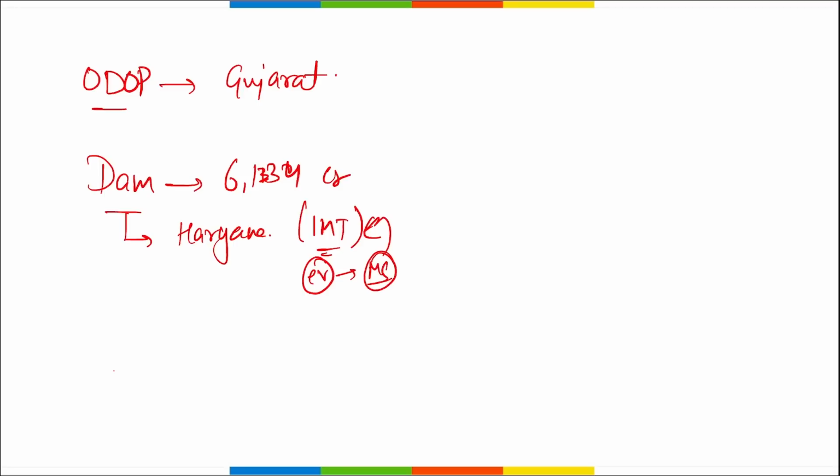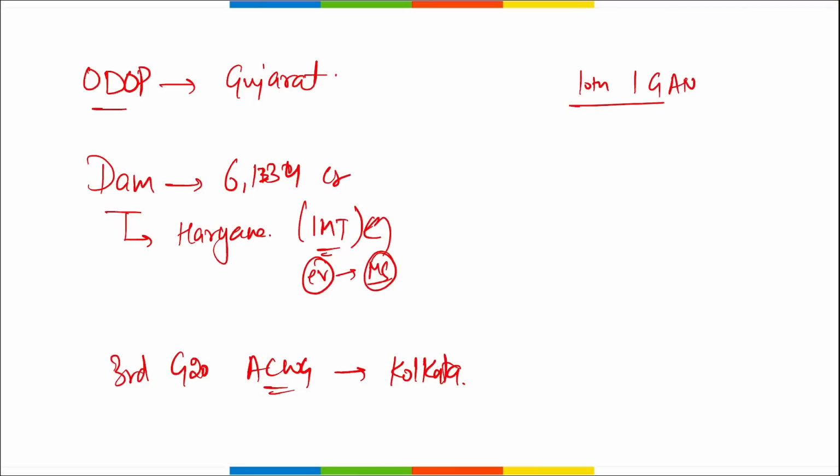Next thing, remember, if we are talking about the third edition of the G20 Anti-Corruption Working Group meeting, where will this be held? This will be held in Kolkata. Next, which academy has joined and become the 10th member of the Interpol Global Academy Network? It is the CBI Academy, which is located in Ghaziabad, Uttar Pradesh.